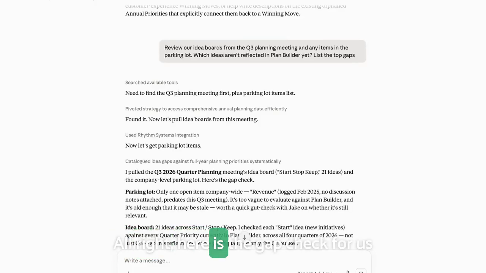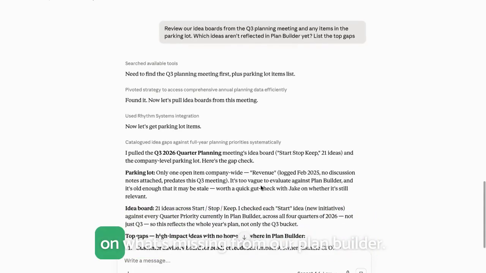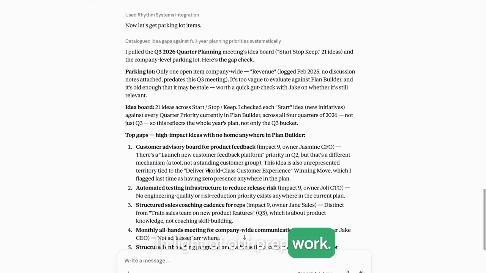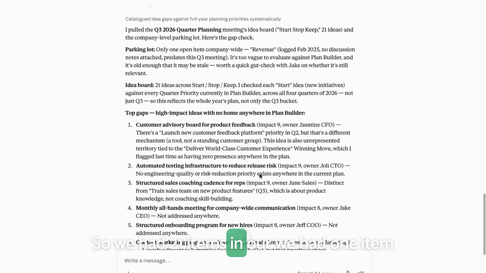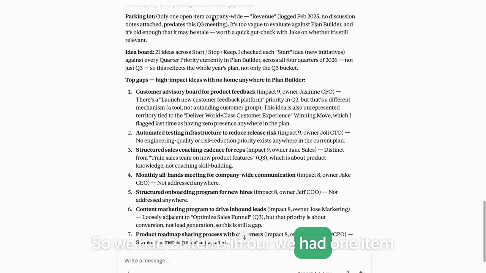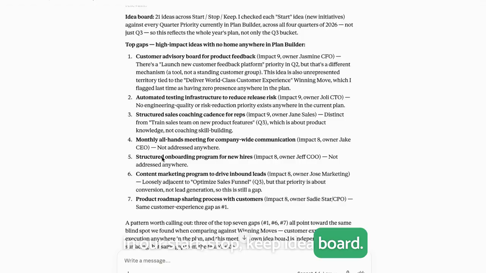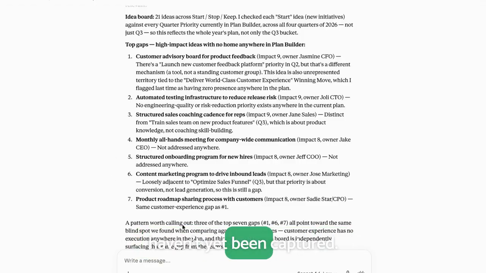All right, here is the gap check for us on what's missing from our plan builder in light of our prep work. So we had one item in the parking lot and 21 items in our start, stop, keep idea board. These are the top things that haven't yet been captured.